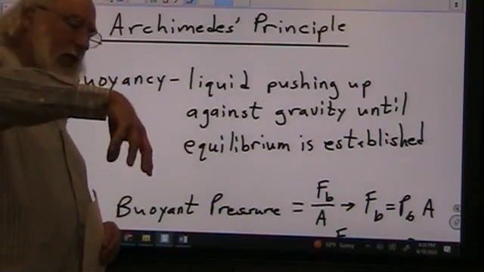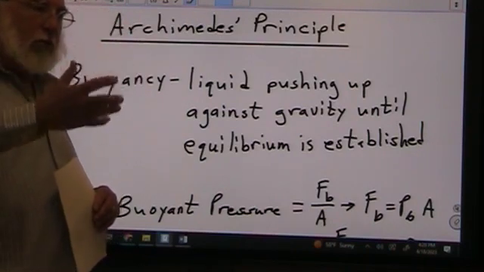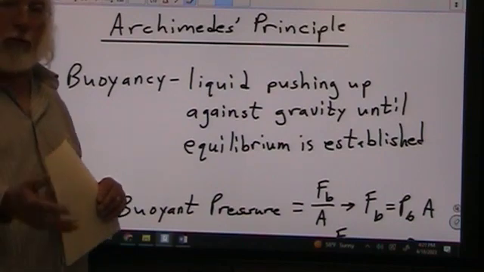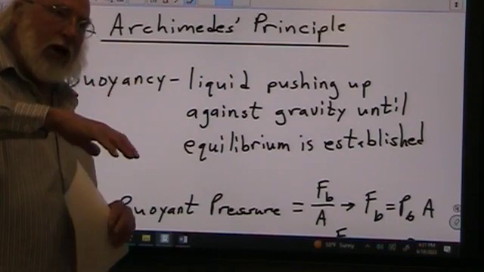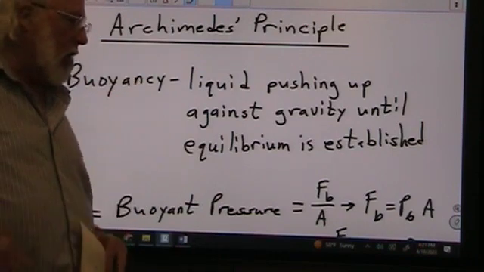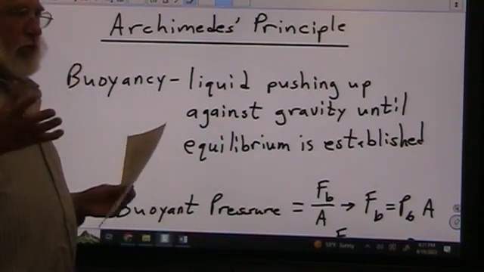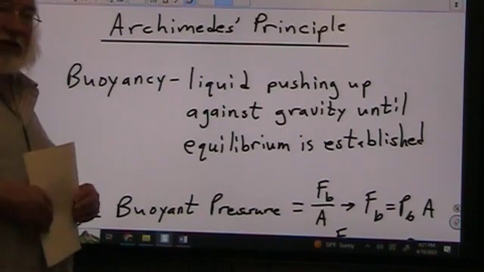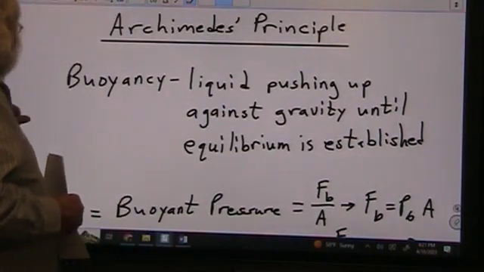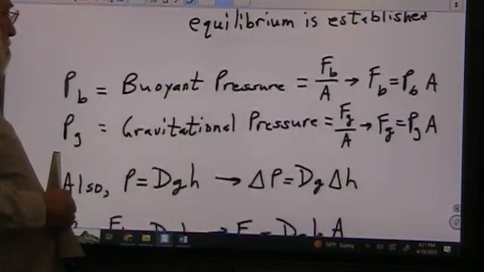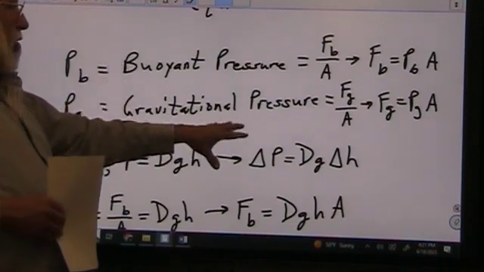So whatever object you drop in there, the force or the pressure of the water is going to push up, and the object is going to push down until they have an equal equilibrium established there. And from that, whatever water is displaced, that's going to be the volume of the substance, and we're going to figure out what to do with it when we get to that point. So buoyant pressure and gravitational pressure are going to be the same.